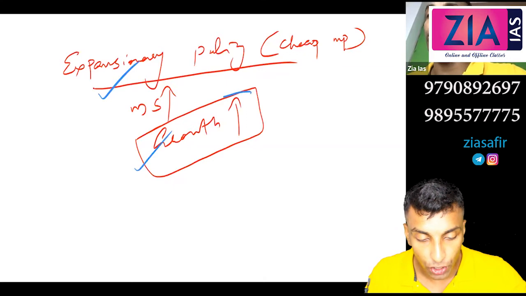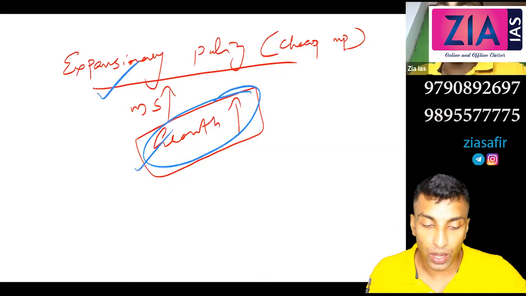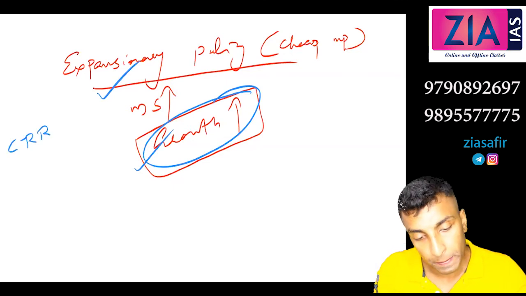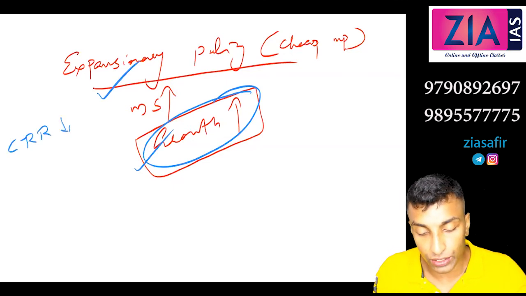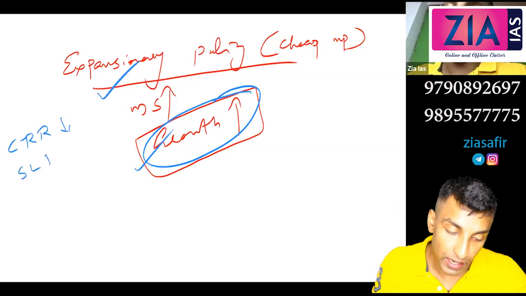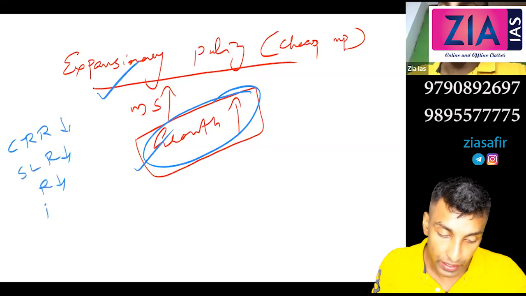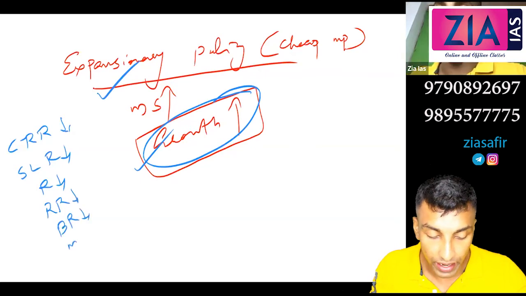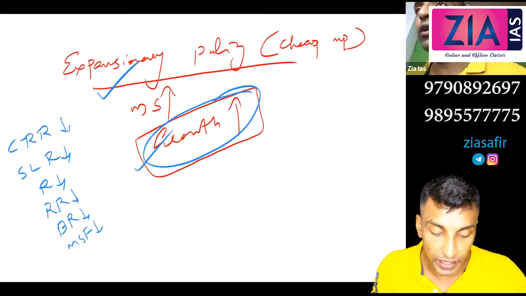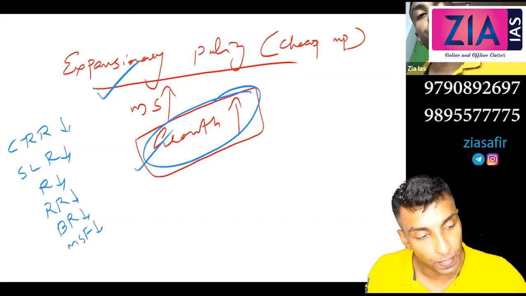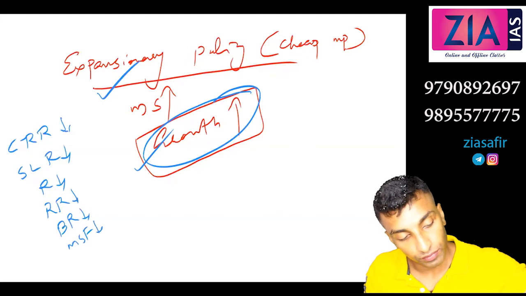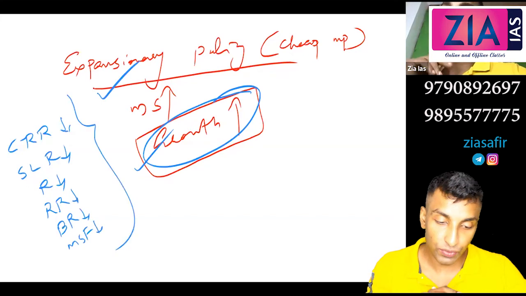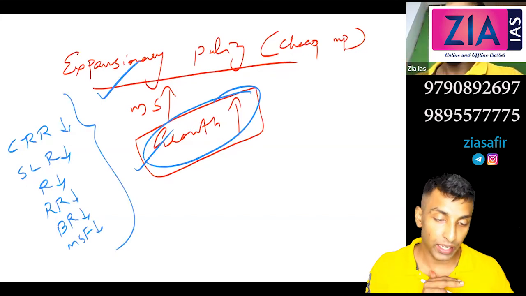Expansionary, because now your next objective is to promote growth. So now what will you do with the rates? CRR will increase or decrease? CRR will decrease so that you can create more credit. Similarly, SLR you will decrease, repo you will decrease, reverse repo you will decrease, bank rate will be decreased, MSF, every rate will be decreased. You will buy or sell bonds? Buy bonds, so that you can pump money into the market. So this is what actually happens in expansionary monetary policy.